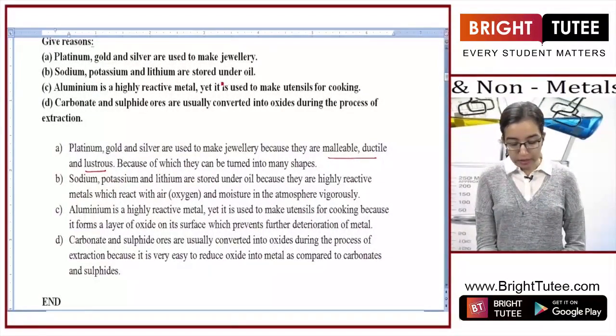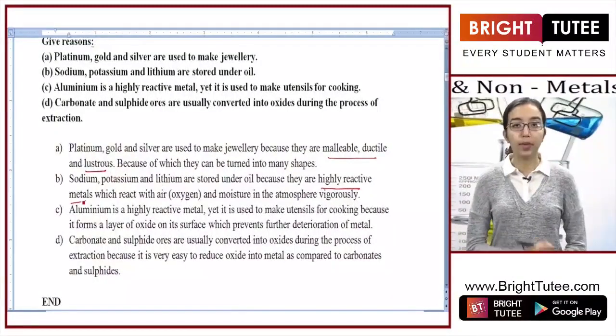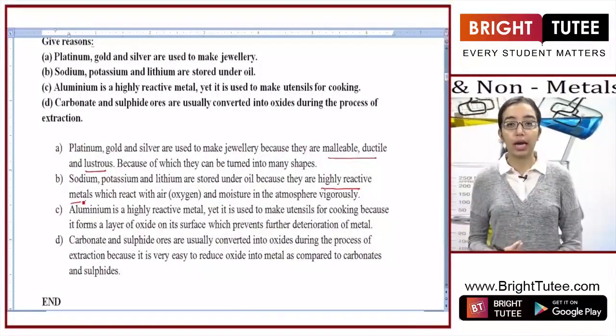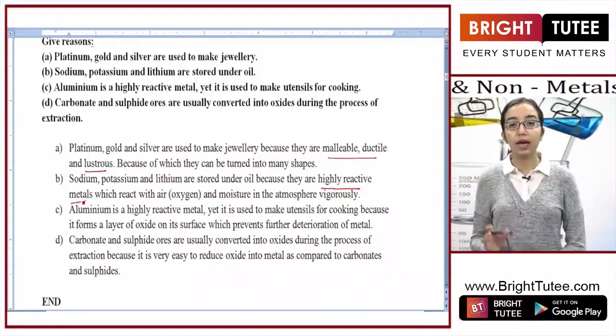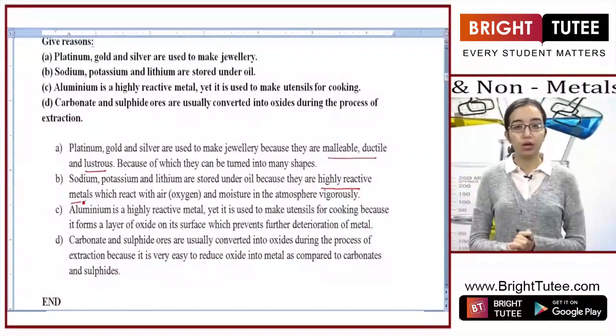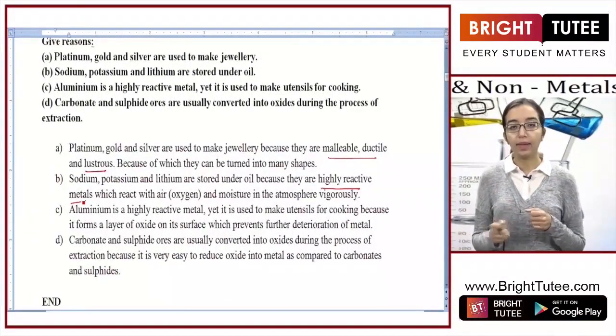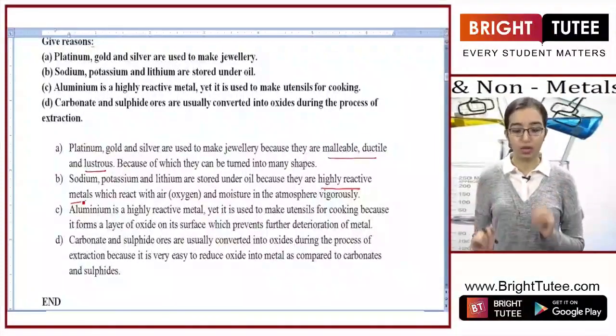Sodium, potassium and lithium are stored under oil. So sodium, potassium and lithium are stored under oil because they are highly reactive metals. These metals are so reactive that even on coming in contact with air or water, they burn vigorously. Sometimes they catch fire when coming in contact with water. So that is why they have to be stored in a condition which is inert, where there is no interaction with elements with which they could interact, and that is why they are stored dipped in kerosene oil.